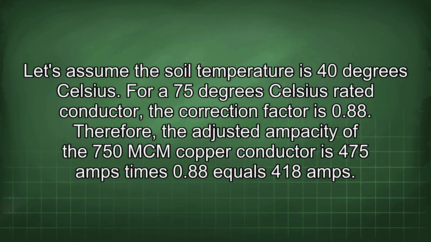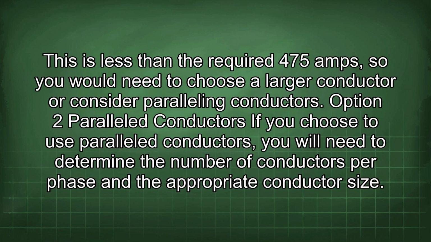Therefore, the adjusted ampacity of the 750 MCM copper conductor is 475 amps times 0.88 equals 418 amps. This is less than the required 475 amps, so you would need to choose a larger conductor or consider paralleling conductors. Option 2, paralleled conductors.